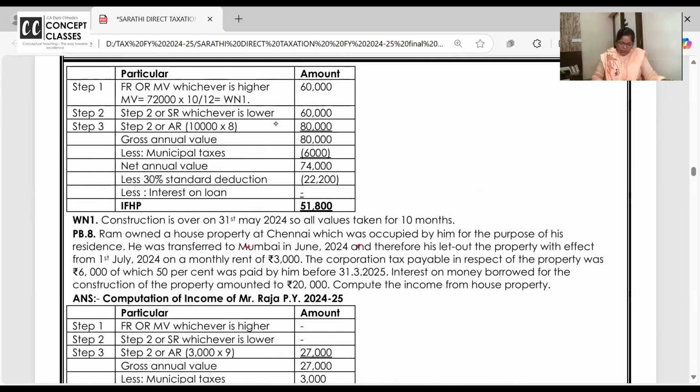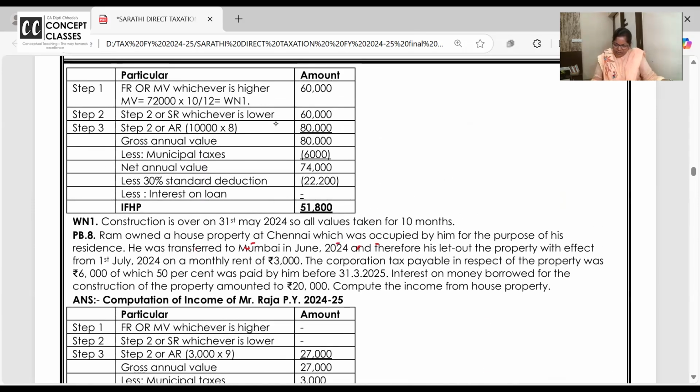Ram owned a house property at Chennai, which was occupied, and he transferred to Mumbai in June 24. Thereafter, he let out the property. So until June, what was the property? Self-occupied. After that, it was let out on a monthly rent of 3,000. The corporation tax of the property was 6,000, of which 50% was paid by him in March 25. Interest on money borrowed for construction.